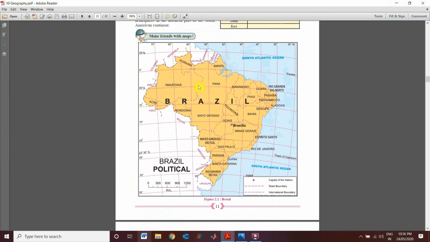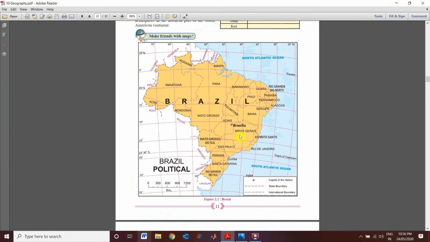Now in question answer, like objectives, it might also ask that there are two parallel lines that pass through Brazil, that is the equator and Tropic of Capricorn. So two parallels of latitude, the equator and Tropic of Capricorn, pass through Brazil.